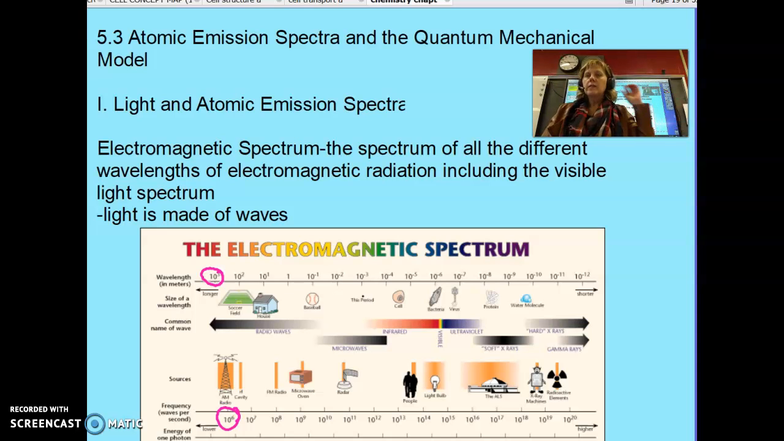Hi, chemistry students. We're going to move on to the third section of Chapter 5 in discussion of atomic emission spectra.